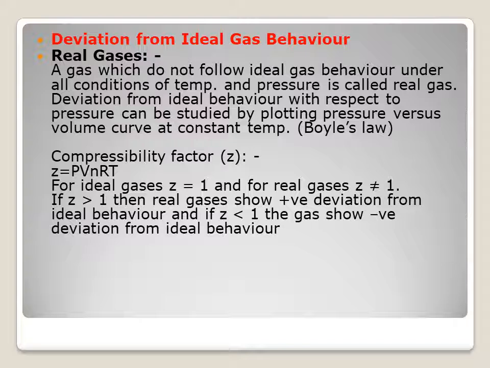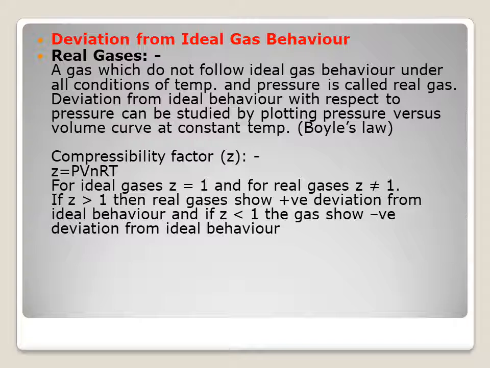However, it is found that gases which are soluble in water or are easily liquefiable, for example CO2, SO2, NH3, etc., show large deviation from the gases like H2, O2, N2, etc. Now, the extent to which a real gas deviates from ideal behavior can be studied in terms of quantity Z. Z is the compressibility factor and it is defined as Z is equal to PV upon nRT.